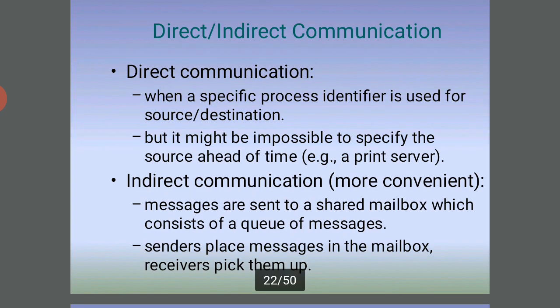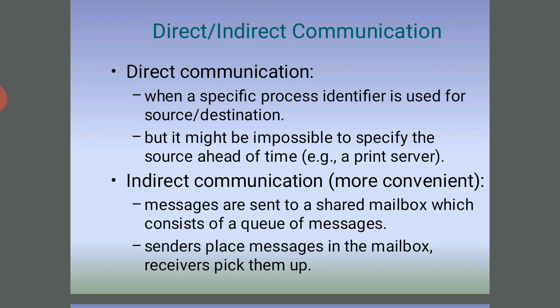Next one, direct and indirect communications. So what is communication? Communication means we send the information from one system to another system. In between, the network is there. In this network, we send the data and receive the data very easily. That is direct and indirect communication.